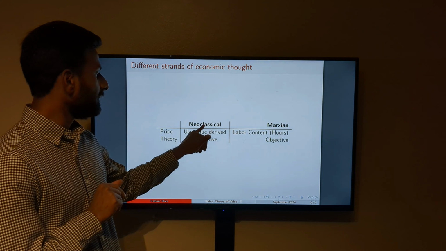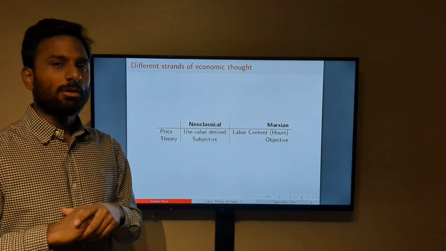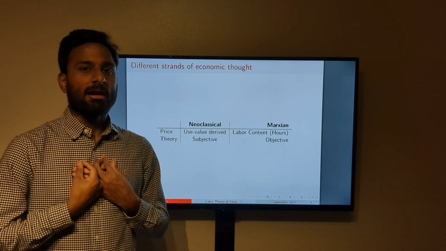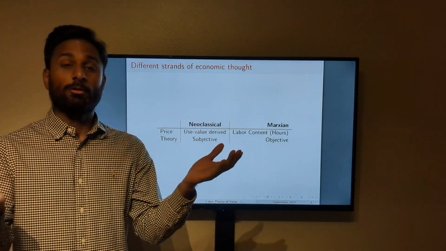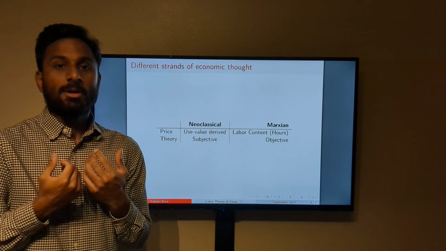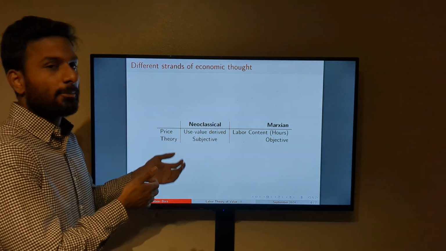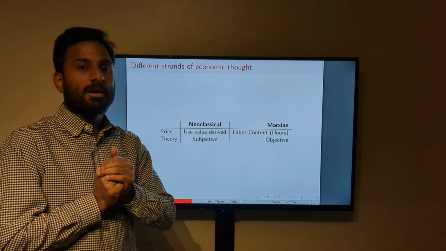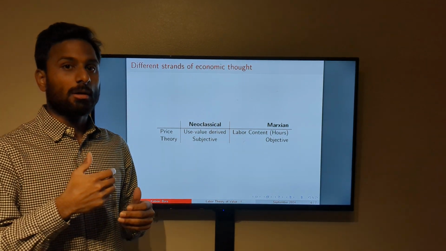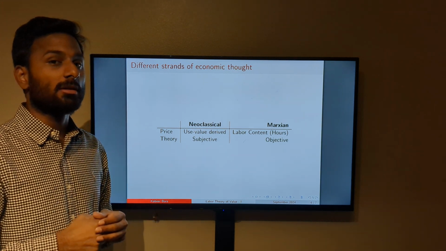One is that the use value derived price is usually more subjective in nature, if you think about it. Let's say, you might also know that there's a unit for utility, which is utils. So I may derive 10 utils from the consumption of a phone, whereas someone working at a call center might derive 1,000 utils from the consumption of a phone.